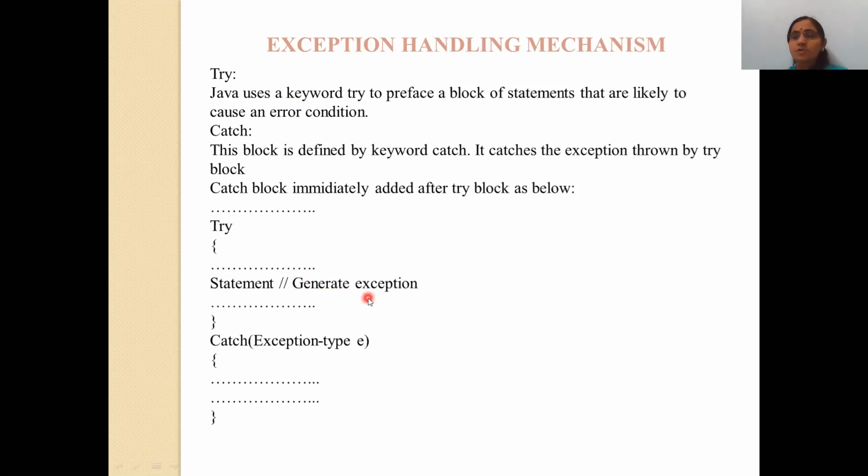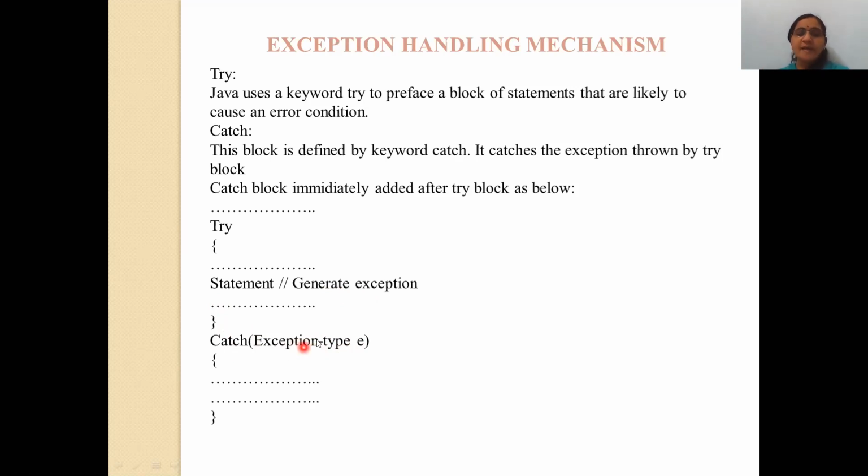Generate the exception means to create the error, and just below the try block you write catch, and in the brackets, exception type and e. Why do I write the exception type and e here? Because in the previous slide you have already seen that various kinds of exceptions are available in the Java system library, like arithmetic exception, IO exception, null exception.